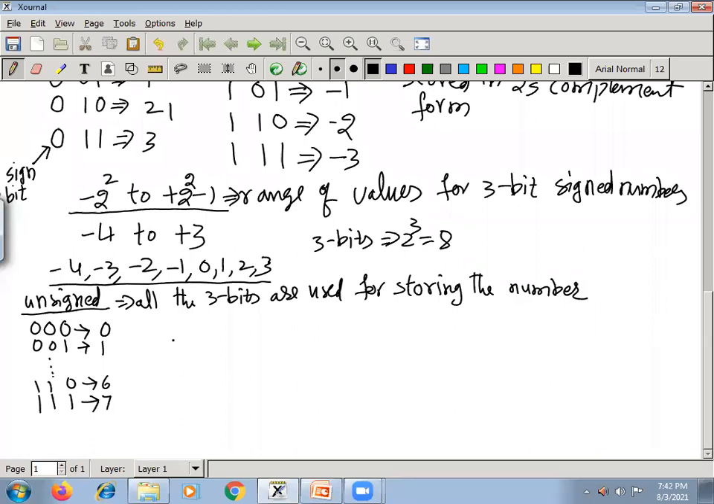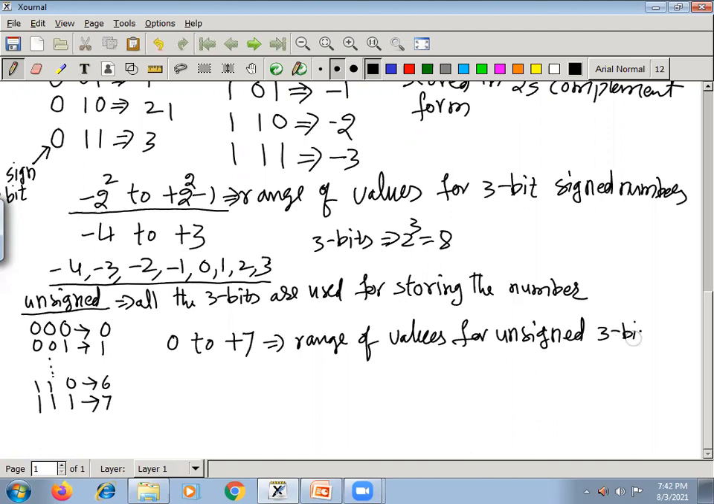So what are the range of values? 0 to plus 7. These are the range of values for an unsigned 3-bit number. Okay, right, 0 to 7.